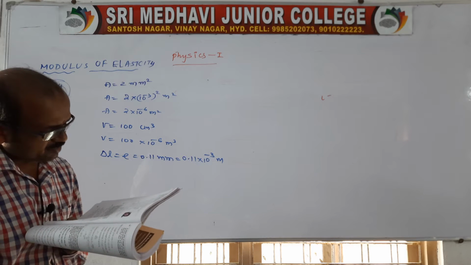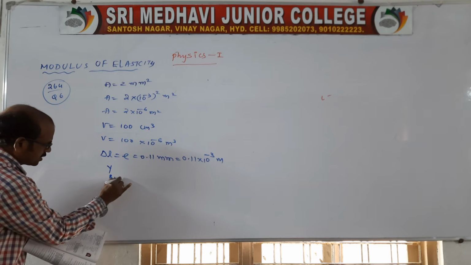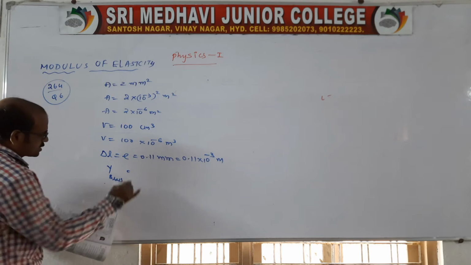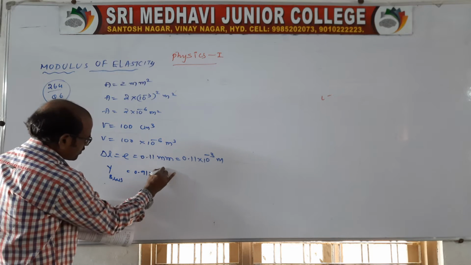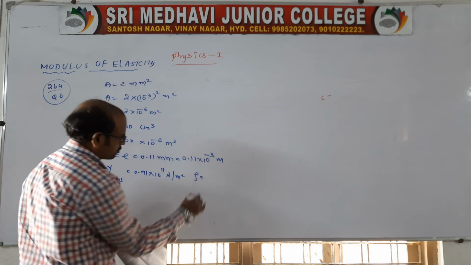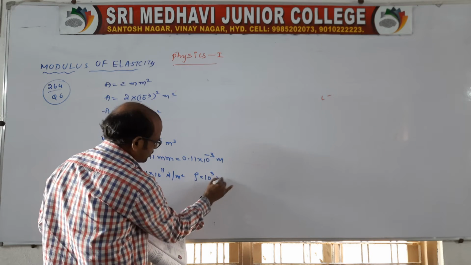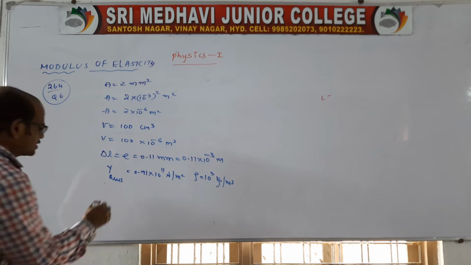Find the natural length of the wire. In the bracket, Y of brass is given as 0.91 into 10 power 11 Newton per meter square, and the density of water we know is 10 power 3 kg per meter cube. Now we are asked for the natural length of the wire, that is, L.